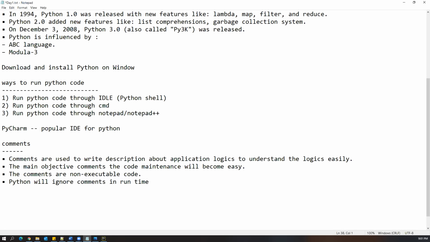And then what are the different keywords available in Python? Keywords. What is the meaning of keyword? A keyword is nothing but a reserved word. Reserved.